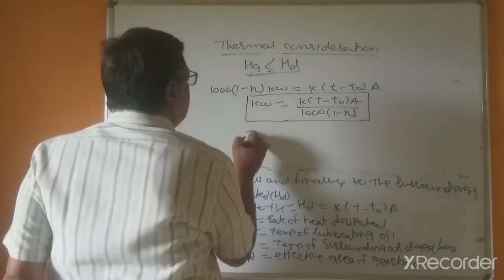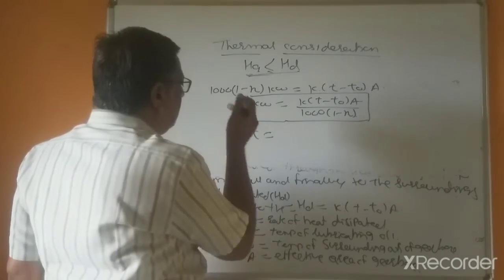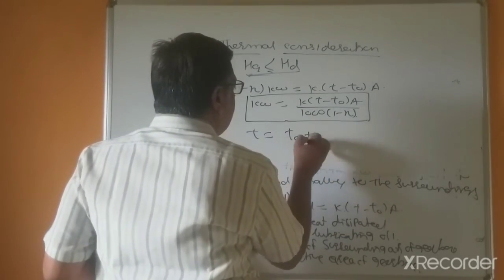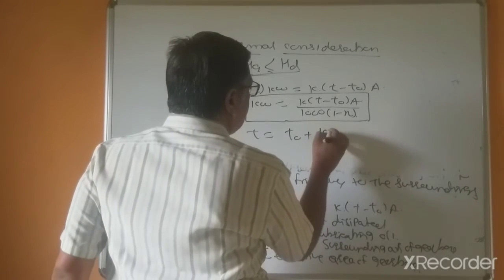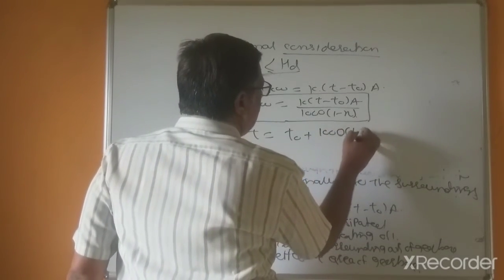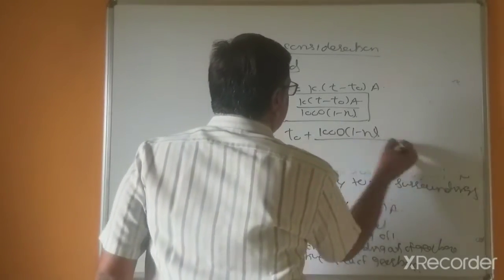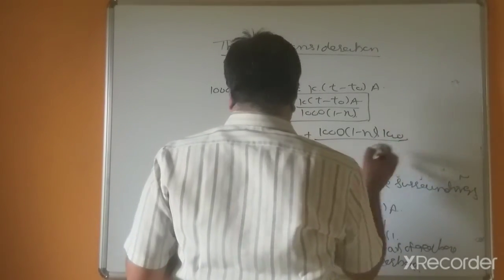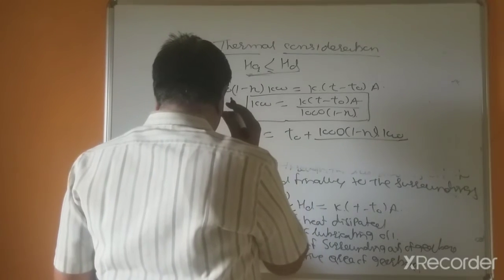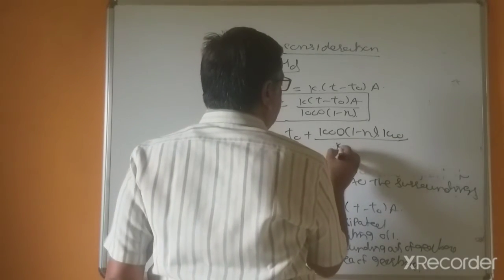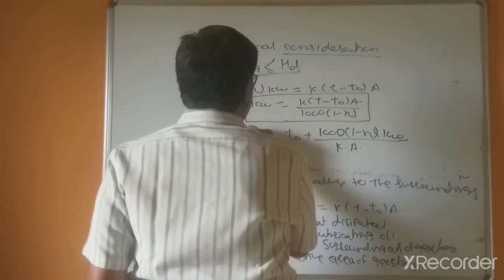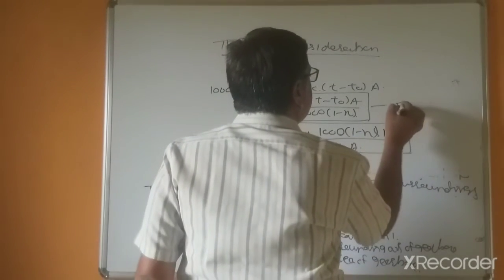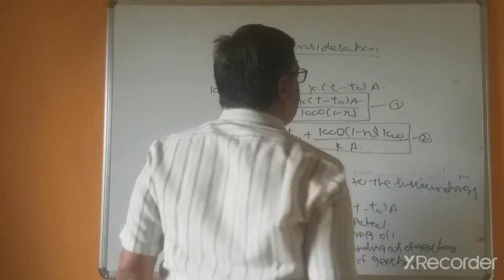Otherwise, T is the temperature of the lubricating oil. This we will calculate by the relation 1000 (1 minus efficiency) into kilowatt divided by K into A. So this is the first equation and this is the second equation.